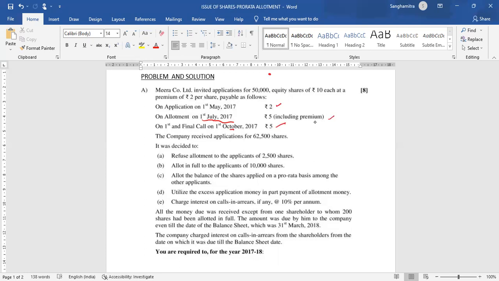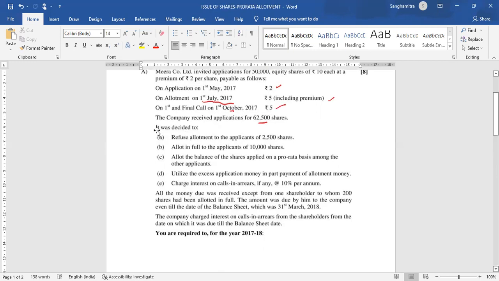The company received applications for 62,500 shares. So the company had invited applications only for 50,000 shares, whereas they received applications for 62,500 shares, which means they received applications for 12,500 extra shares. So what does the company do?